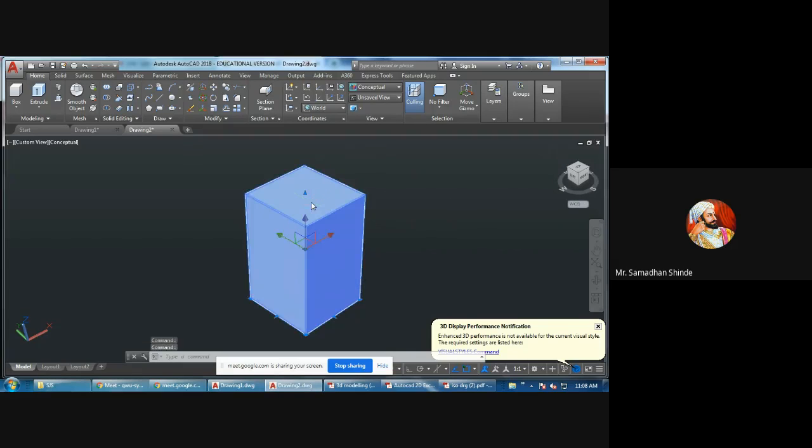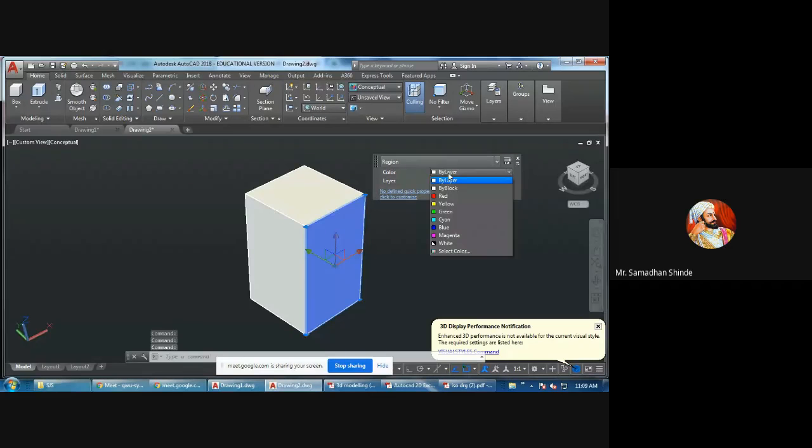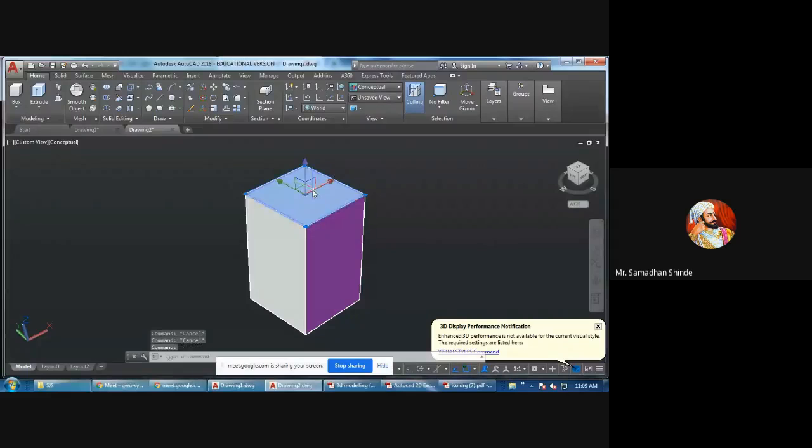If I give color to this, for different planes I will give different colors. So very basic, you can remember.